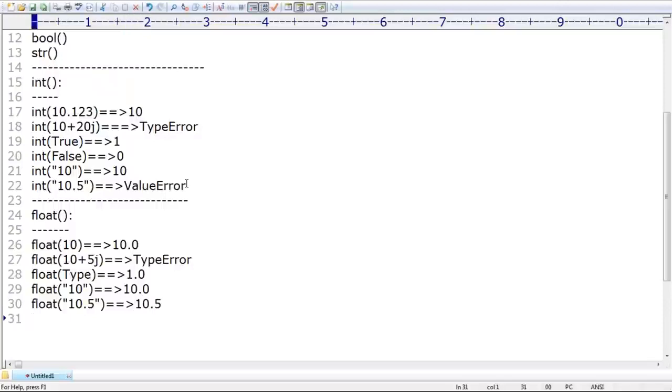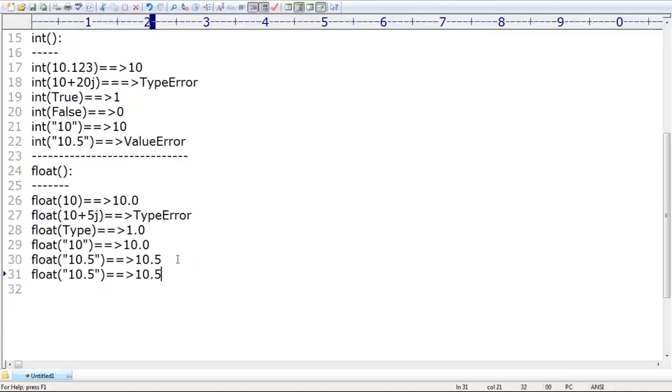But if I provide TEN, or any other base, something like 0B1111, immediately we are going to get ValueError in the last two cases.